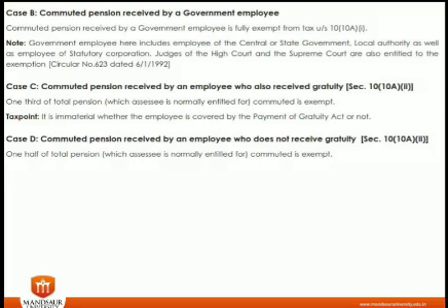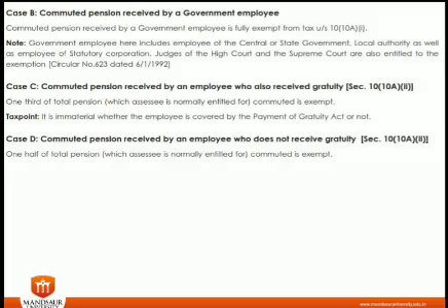Now case C is that if the person is a non-government employee, right, and he is getting a gratuity, in this case of whatever commuted pension he is getting, one third of the total pension is exempted, right? So very simple calculation.